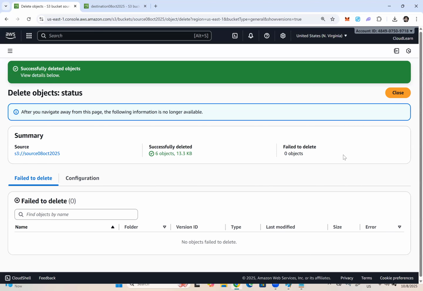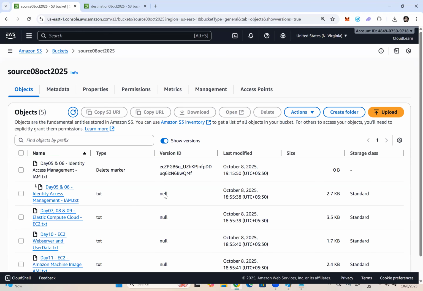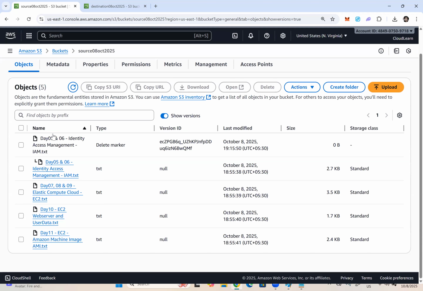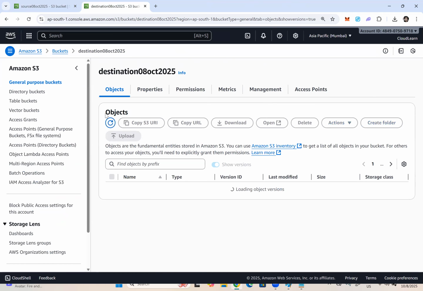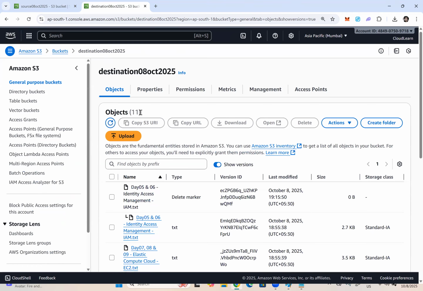Now it got deleted permanently. See here, how many objects are there? 1, 2, 3, 4, 5, including the versions, including the delete marker. Permanent deletes will never ever replicate. See here, let me refresh. Still, you can see all 11.